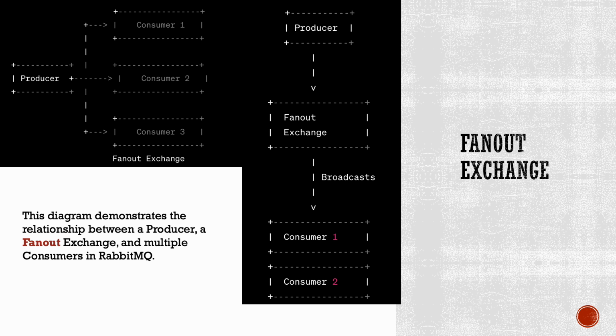This behavior makes the fanout exchange ideal for implementing a publish-subscribe messaging pattern. It allows publishers to send messages without specifying any specific routing rules, and all consumers that are bound to the exchange will receive a copy of each message.